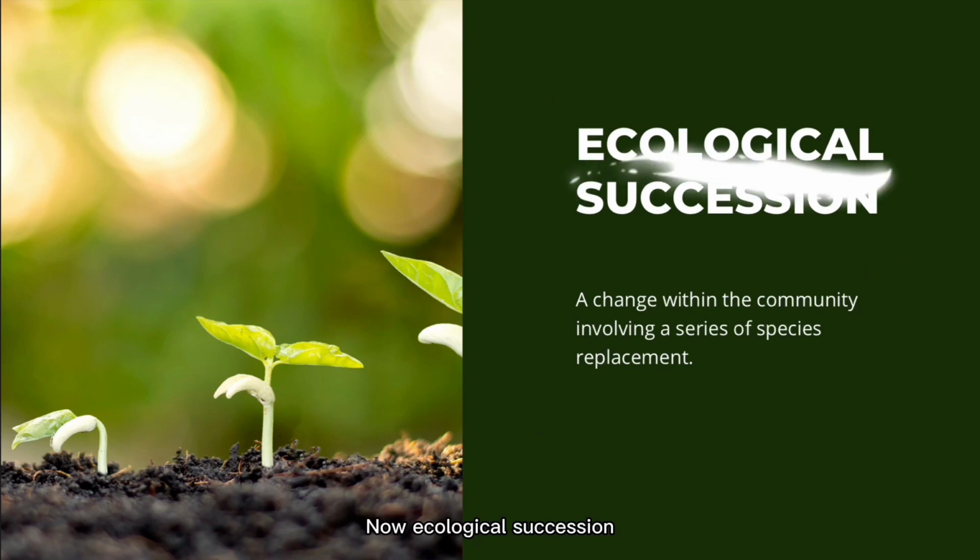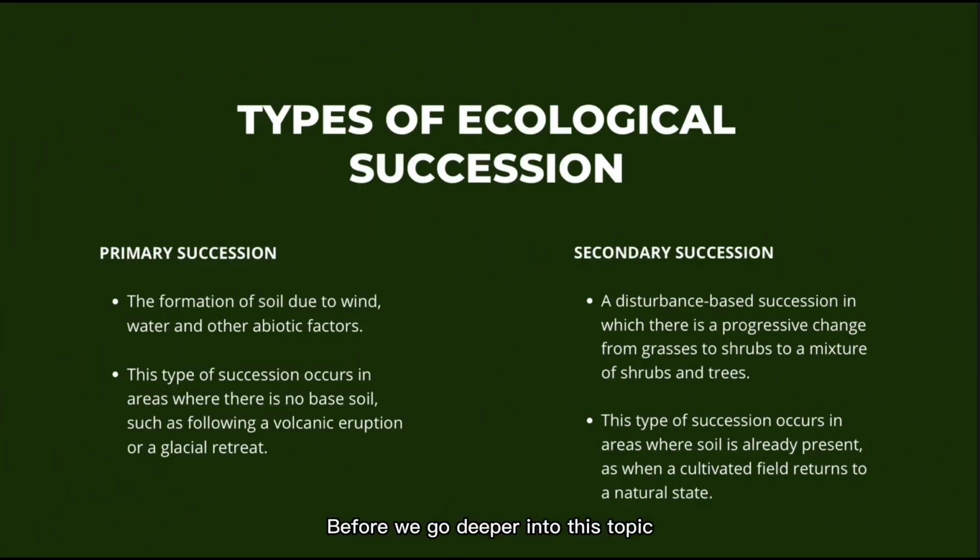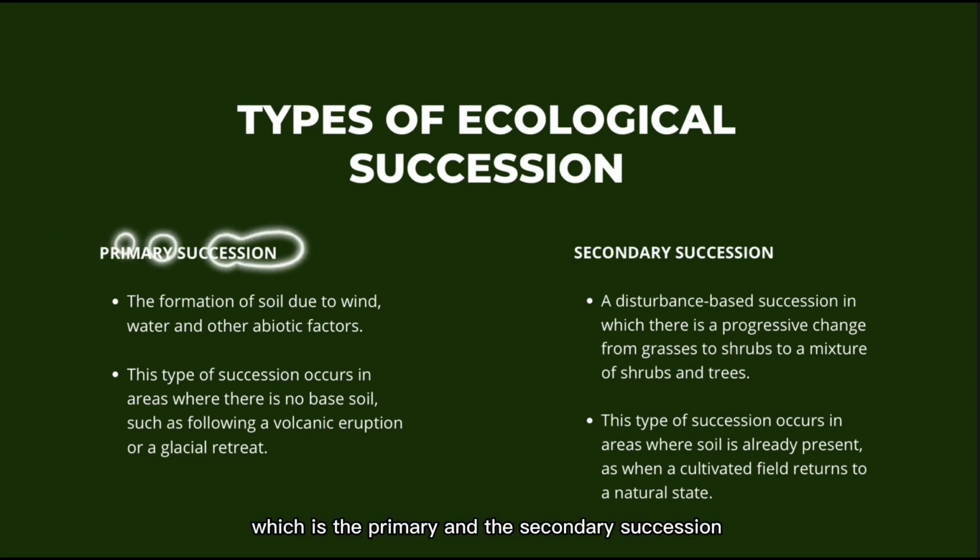Now, ecological succession is a change within the community involving a series of species replacement. Before we go deeper into this topic, we need to know that there are two types of ecological succession, which are primary and secondary succession.